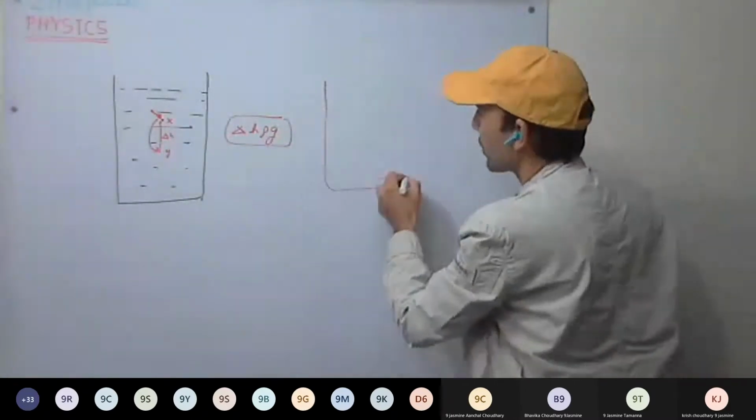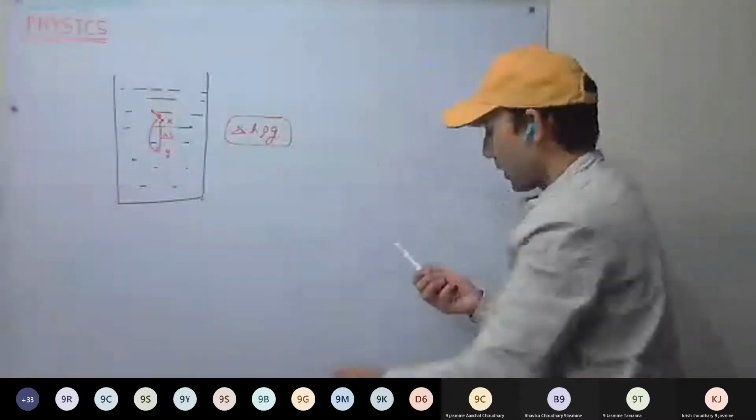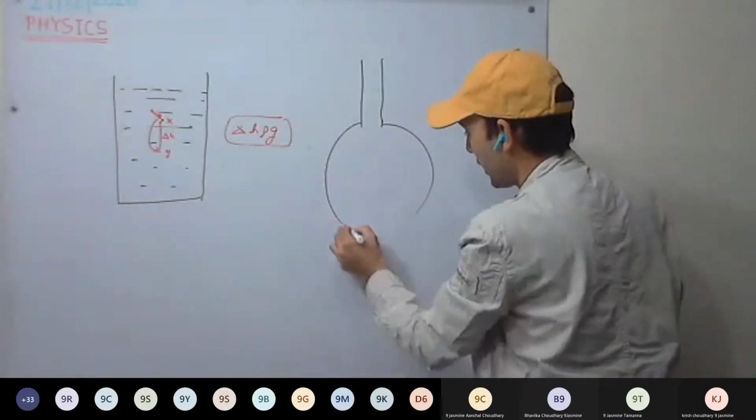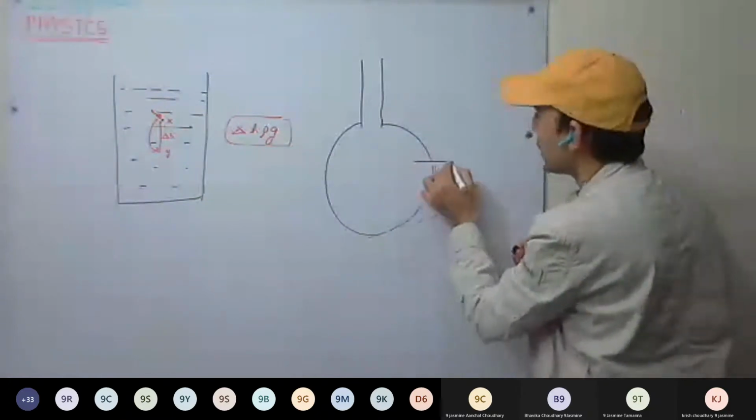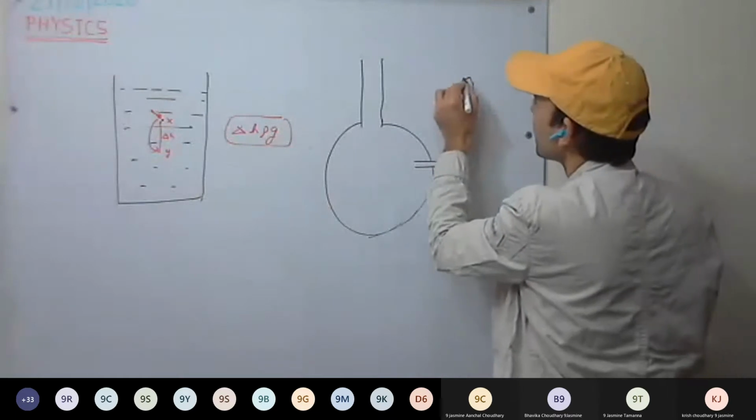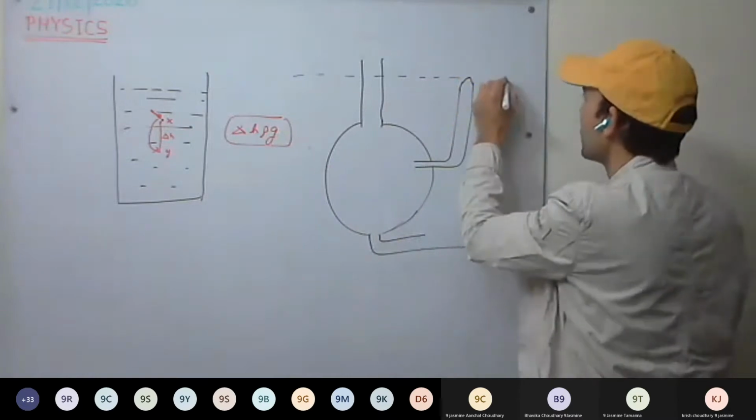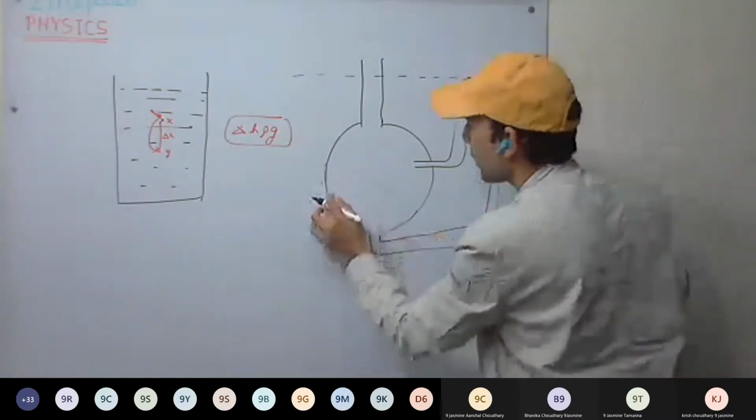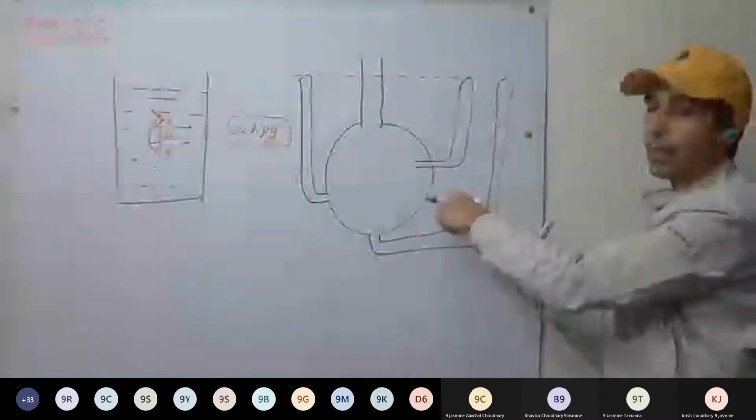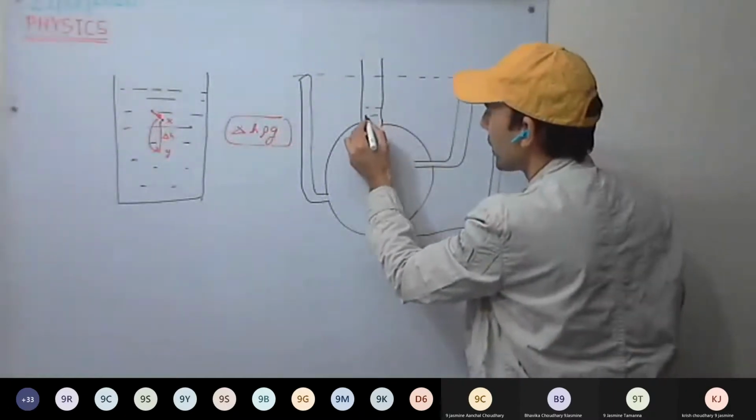So, for example, I have taken any liquid. Okay, I give you one example here, then we discuss Pascal's law. So, for example, I have taken a flask. Now it has tubing outlets of different lengths. This flask is being filled with water.